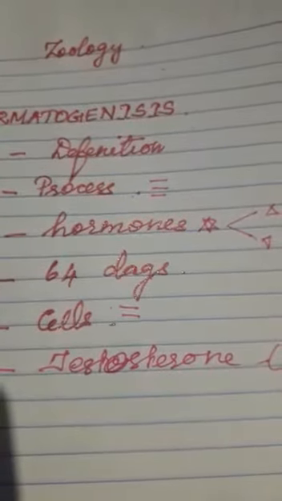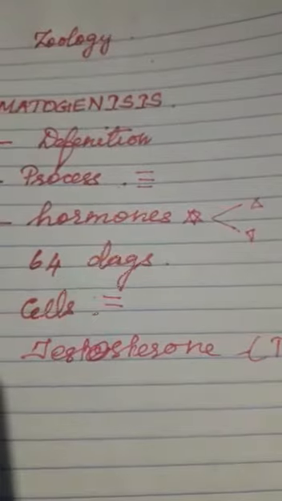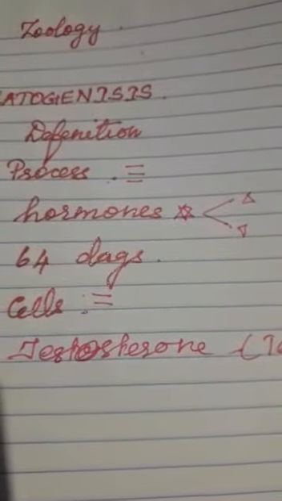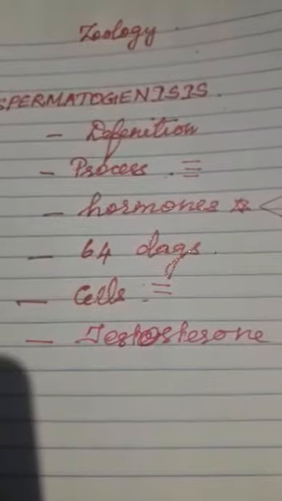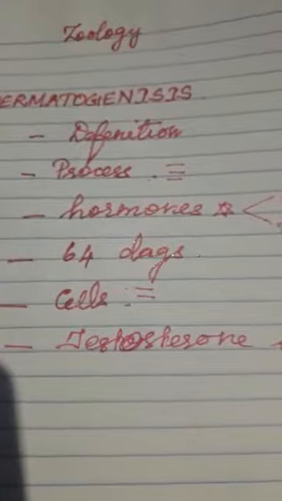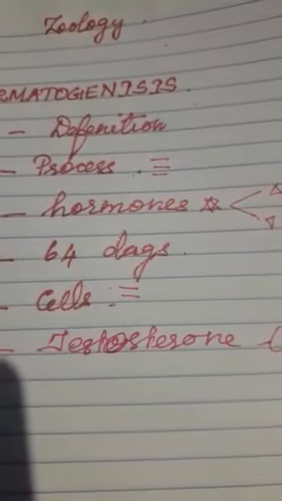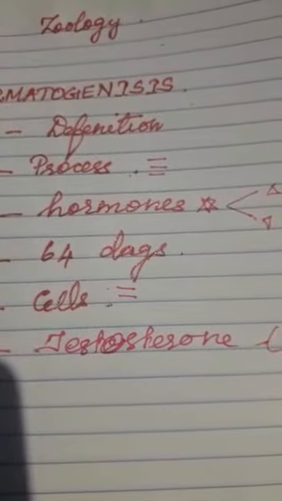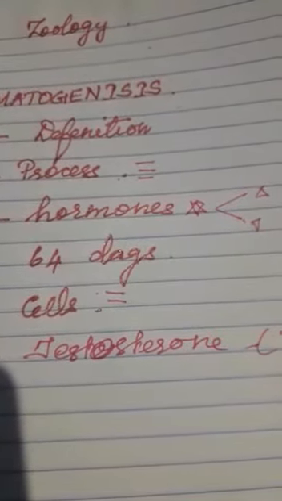Okay, next, hormones of spermatogenesis. One major hormone produced at puberty is gonadotropin releasing hormone. This gonadotropin releasing hormone initiates the anterior pituitary gland to produce two hormones, that is follicle stimulating hormone and luteinizing hormone. Next, the duration of spermatogenesis: from the onset of puberty to the end of spermatogenesis, 64 days are taken. Next, the cells of spermatogenesis are Sertoli cells and Leydig cells. Next, all over the spermatogenesis, one hormone is involved, that is testosterone.